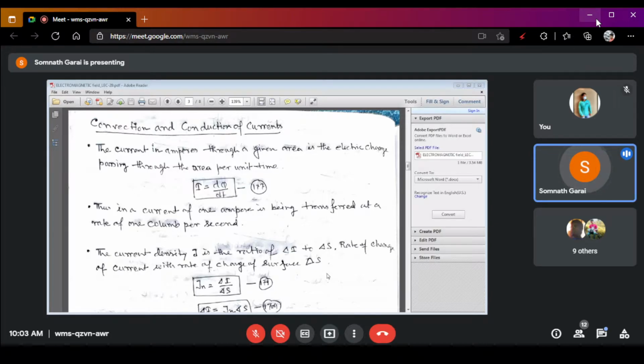Now we know that the SI unit of the current is ampere. Now, what is the definition of 1 ampere? It is the passing of electric charge through a unit time.